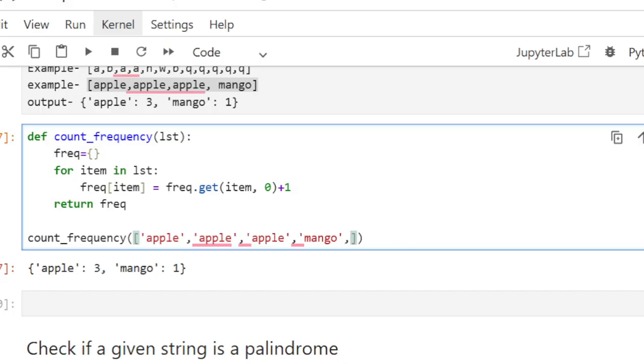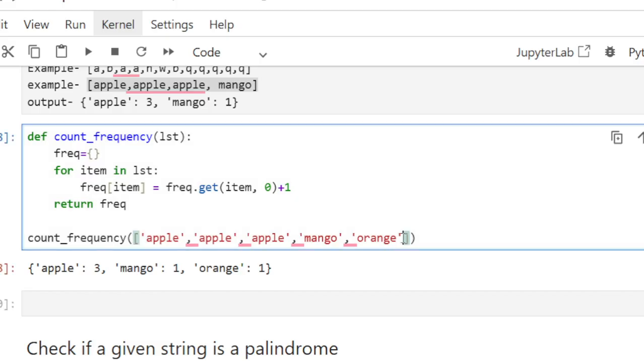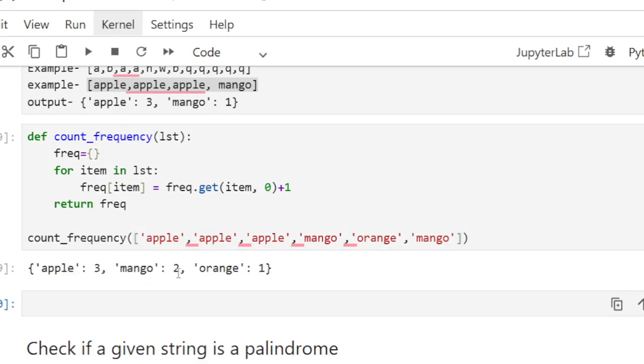I can add any other value as well. Let me add orange. Okay. Now let me run it. Yeah, it has added orange as well. And if I add mango again, so now mango has two count. So it is working fine. So this is how we can create this function.